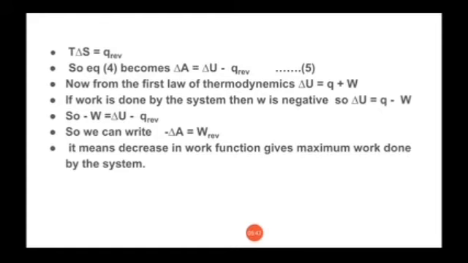Now we know the first law of thermodynamics, that is delta U is equal to Q plus W. And students, you must remember the first law of thermodynamics, that energy of the universe is constant. You cannot create energy or destroy energy. Just you can transform one form of energy into another form. And the mathematical form of the first law of thermodynamics is delta U is equal to Q plus W.